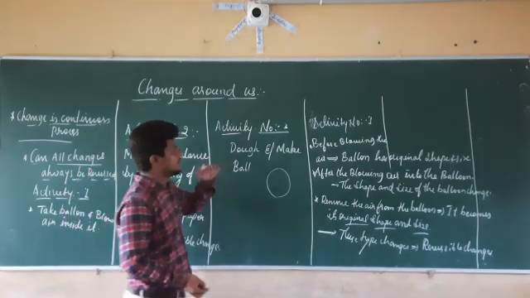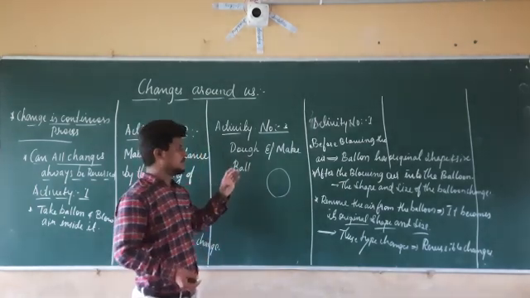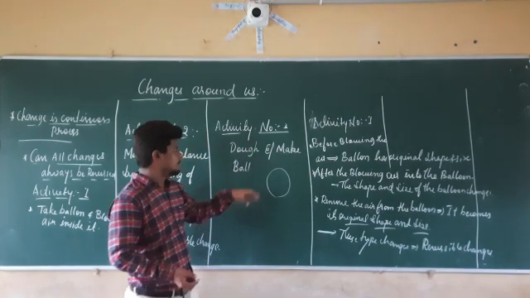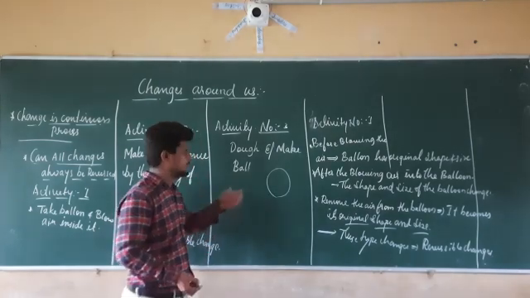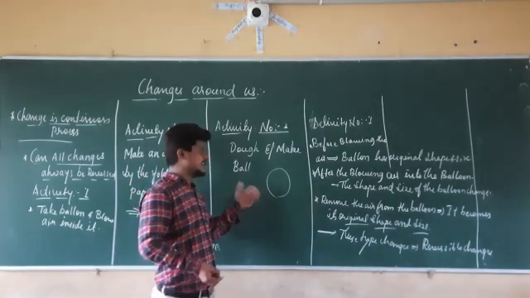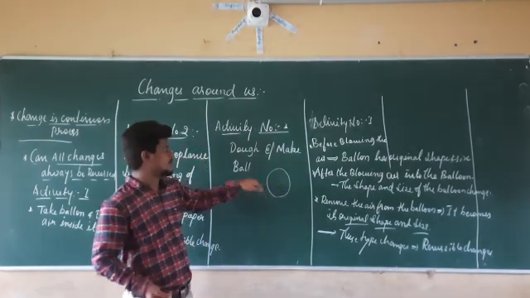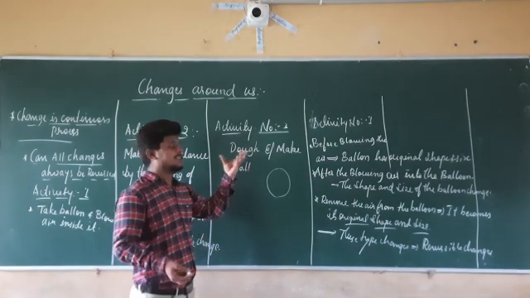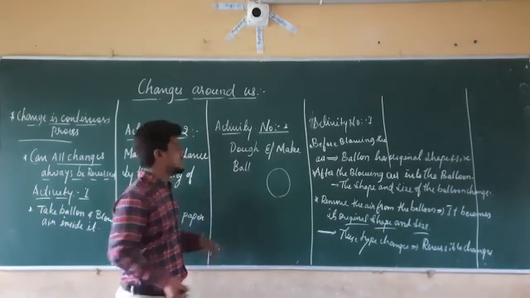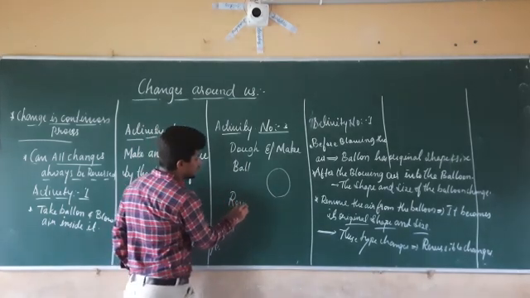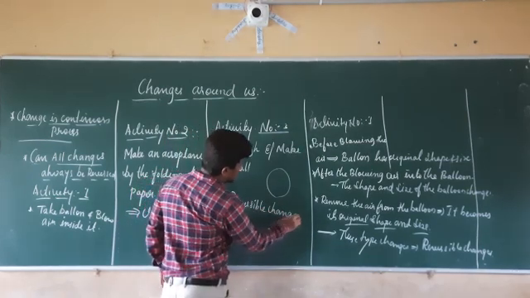In the same manner, if we take the third activity, before making a ball, it is dough only. After applying pressure, it becomes a ball. After another amount of pressure is applied, it becomes a roti or chapati. If the desired shape and size is not obtained, we can change the chapati or roti back into dough. So again we are getting the original dough, the same size and shape. So it is also a reversible change.